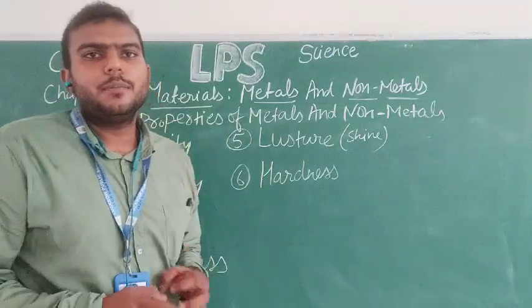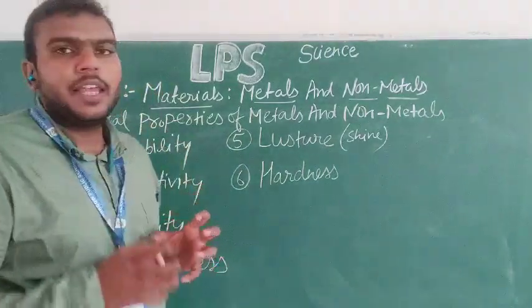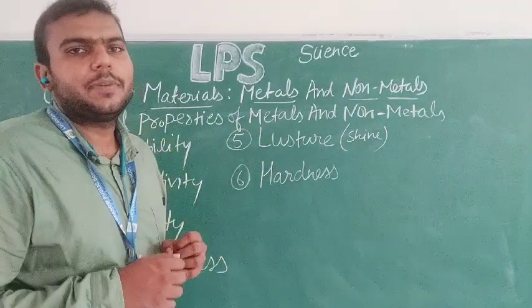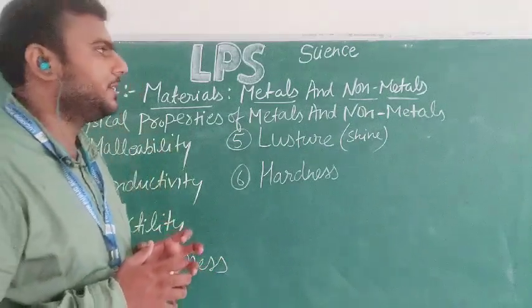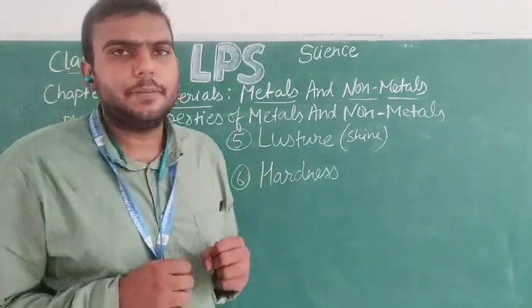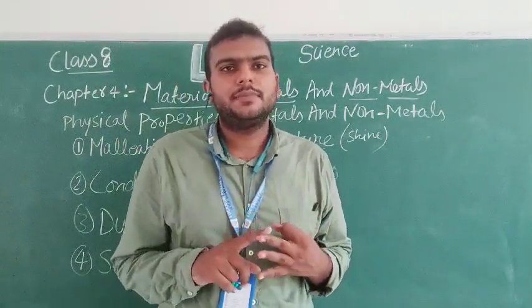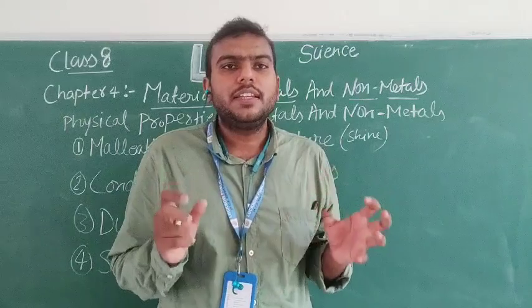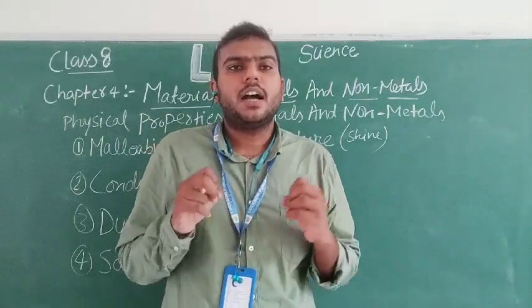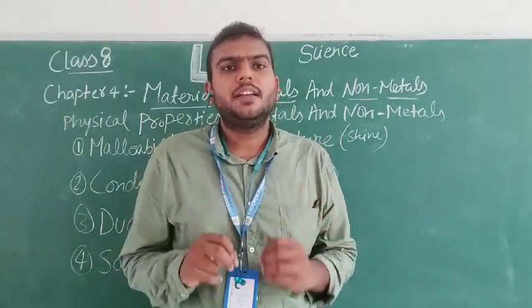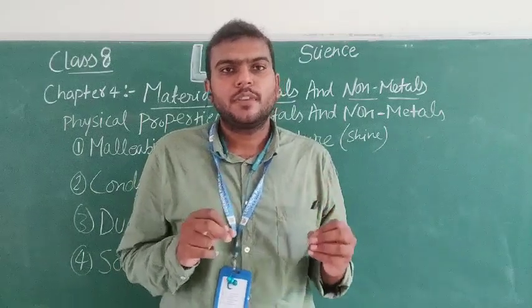Okay, now moving towards the names of metals and non-metals. Examples of metals are gold, iron, aluminium, silver, copper; all these are metals you see around you.